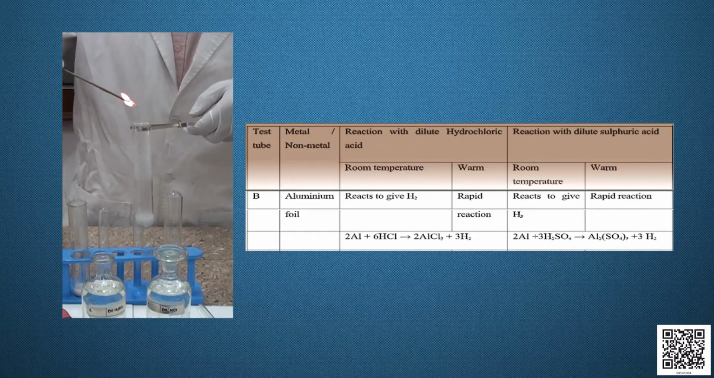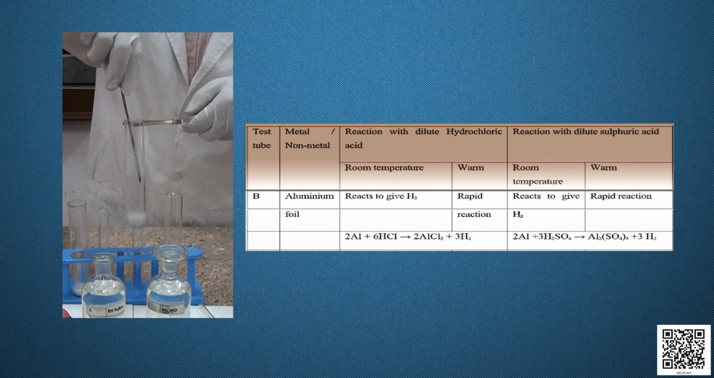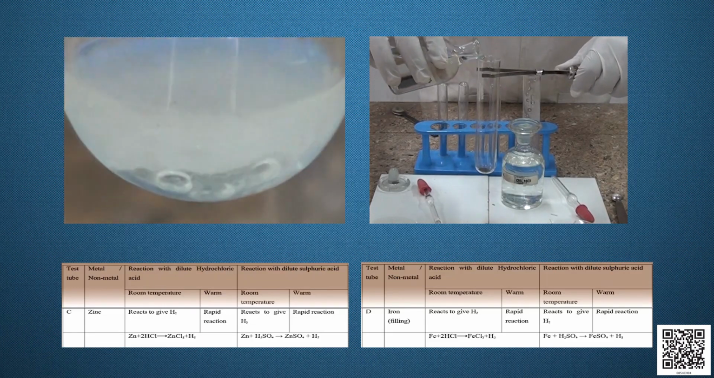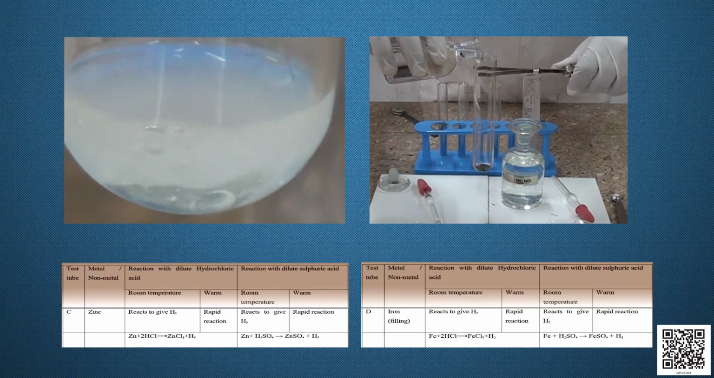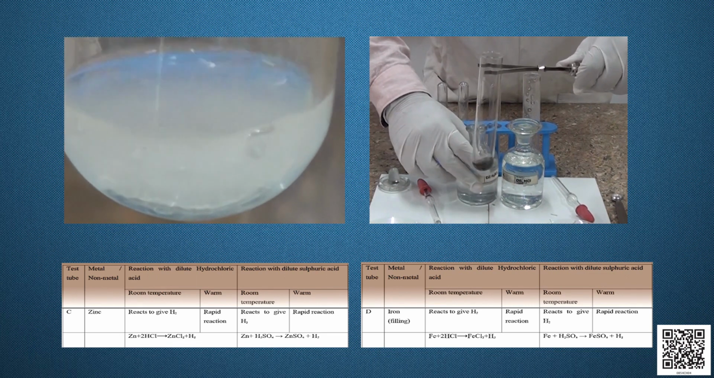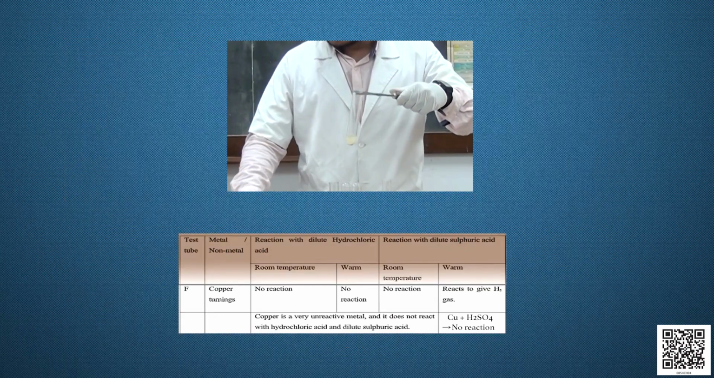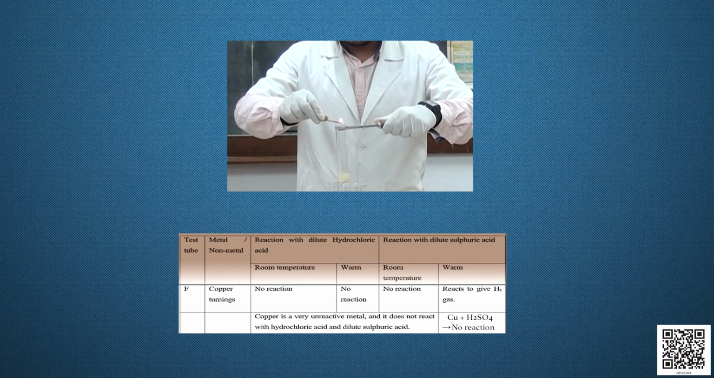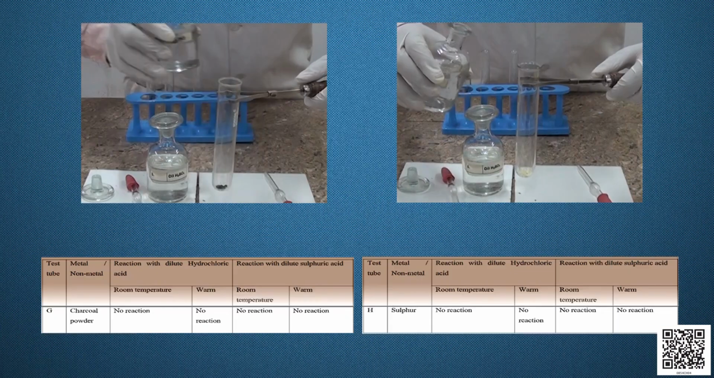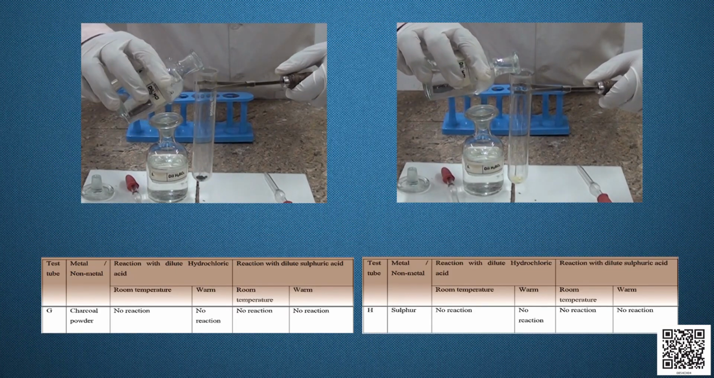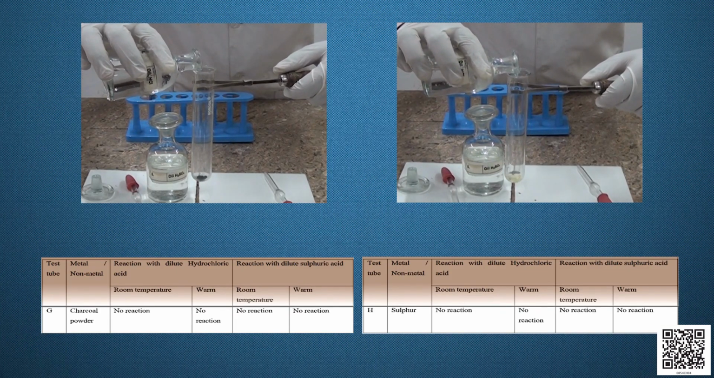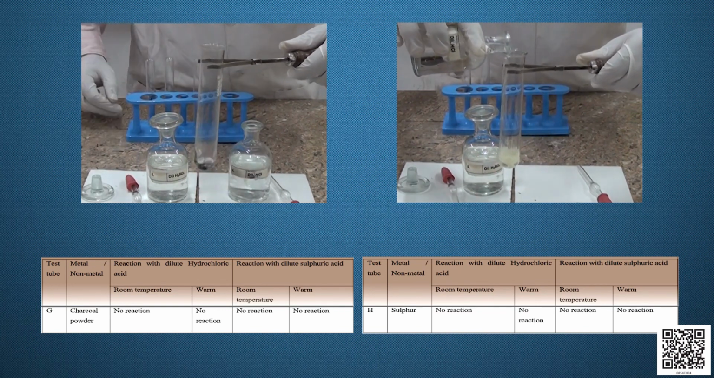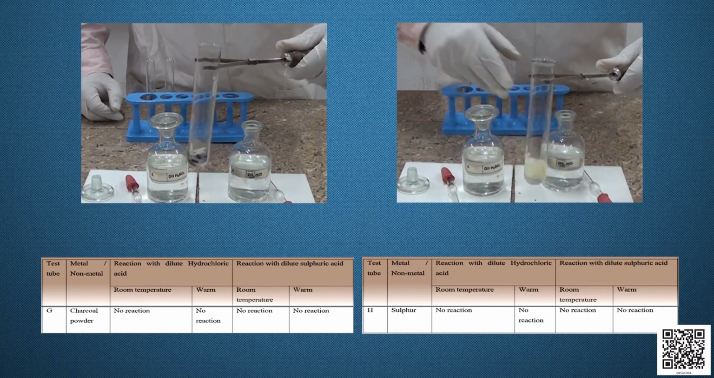Aluminium also reacts with both the acids and liberates hydrogen gas. Zinc and iron also react, but less vigorously. Copper shows no reaction with both dilute hydrochloric acid and dilute sulfuric acid. Non-metals like charcoal and sulfur do not participate in the reaction with these acids, both in hot and cold conditions.